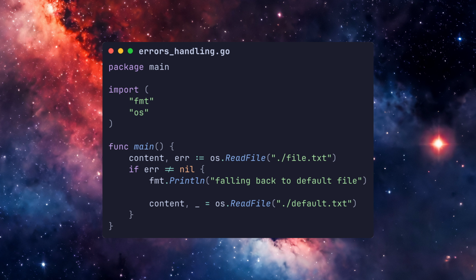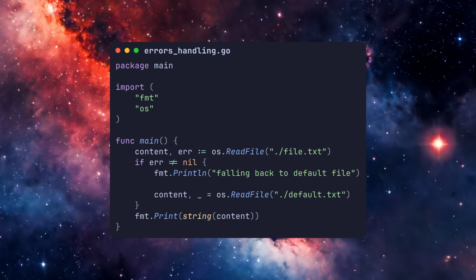When reading the default file, we assign the error to the blank assignment, that's the underscore, indicating to anybody reading the code that we don't care about its value. We can get away with ignoring the error here because we are confident that the default file will exist. Finally, let's print our content.